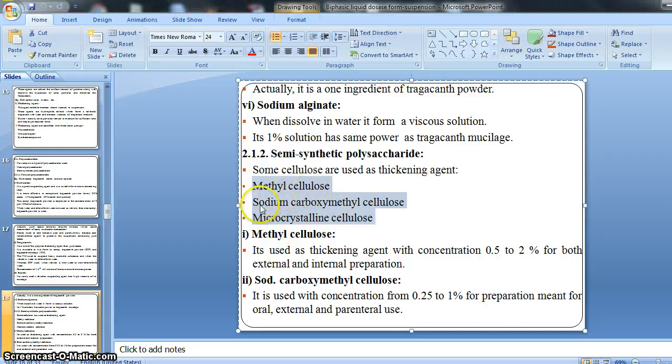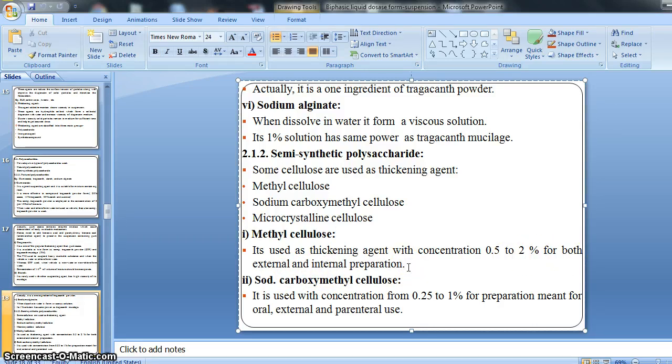That is methyl cellulose, sodium carboxymethyl cellulose, then microcrystalline cellulose, that is CMC, SC, MC, then methyl cellulose, right? So let's see. First of all, methyl cellulose from the semi-synthetic polysaccharide. It is used as a thickening agent with a concentration of 0.5 to 2% for both external and internal preparation, right?